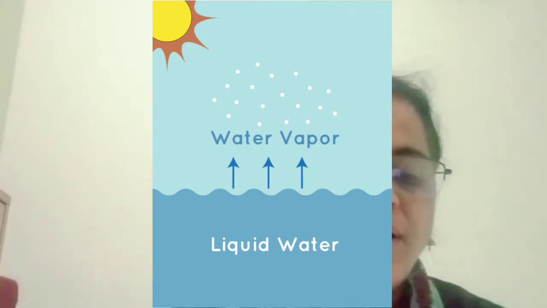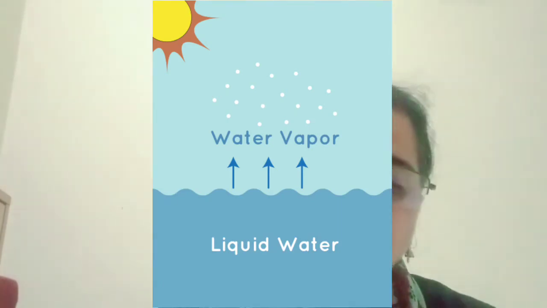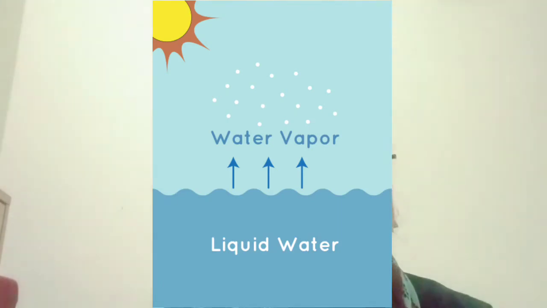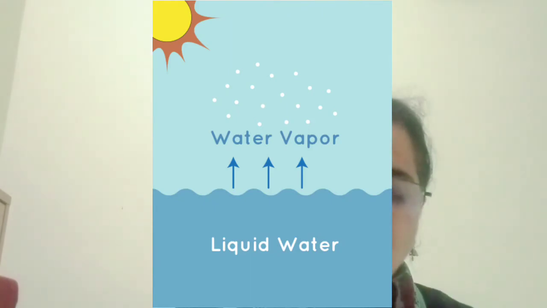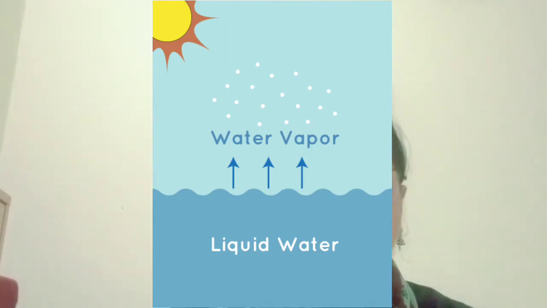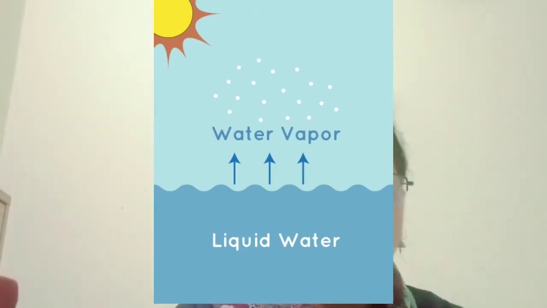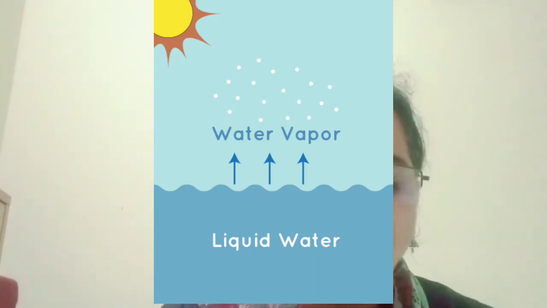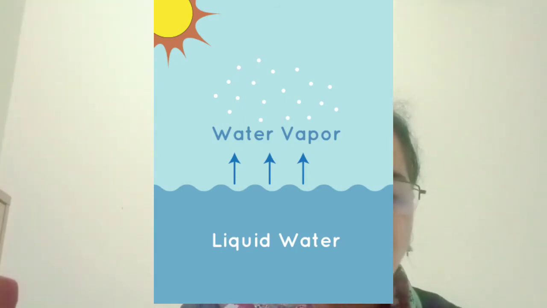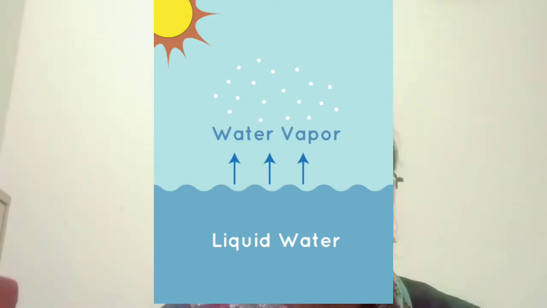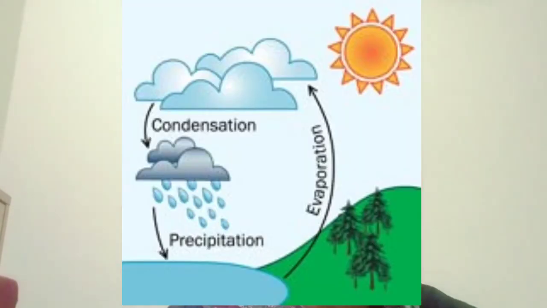When the moisture holding capacity of air and the moisture present in the air become equal, it is called saturation. So relative humidity also increases. Water vapor in the air turns into water droplets or snow particles, and these water droplets and snow particles are called precipitation. And this condition is called dew point. When condensation occurs and water vapors convert into water droplets, this point is called the dew point of air.